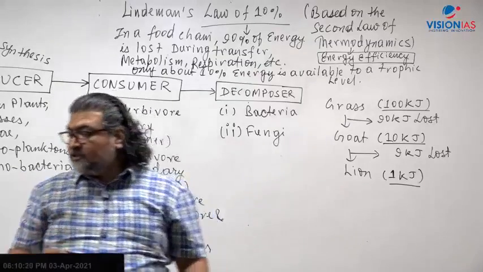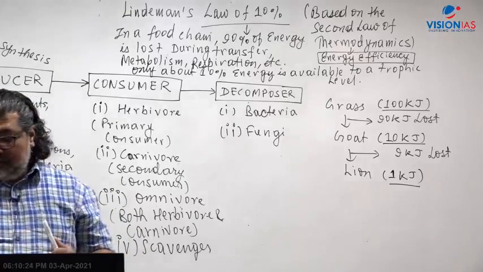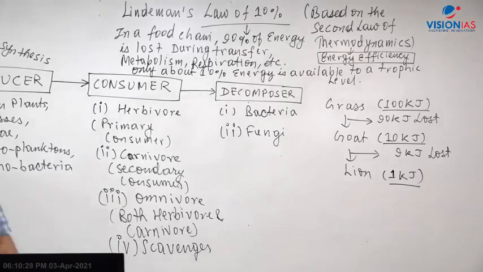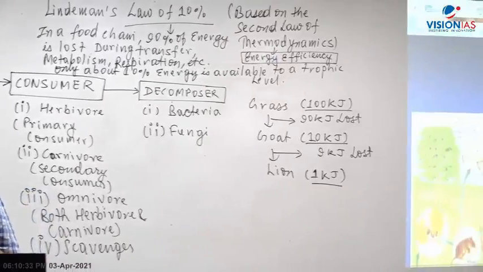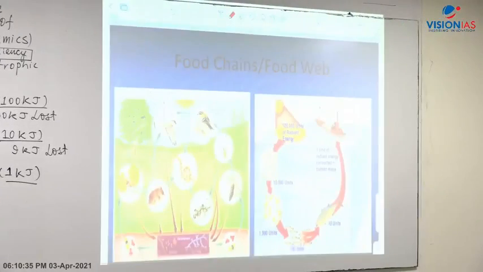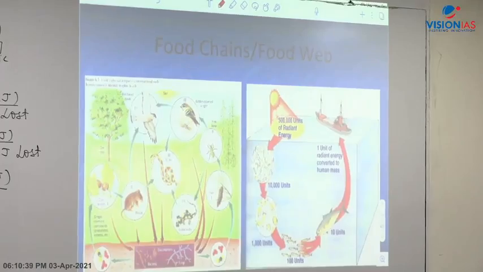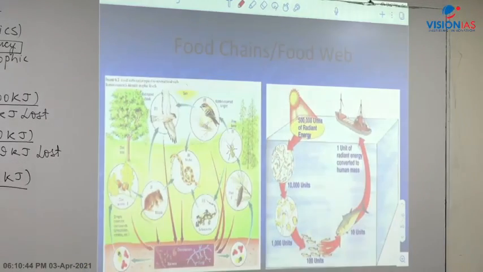Right? Now let's come to food chain. I am again getting back to the handout. Now let's look at the handout here. The concept of food chain and food web. Let's look into that, the concept of food chain and food web. So what happens in this? What do you see right now?